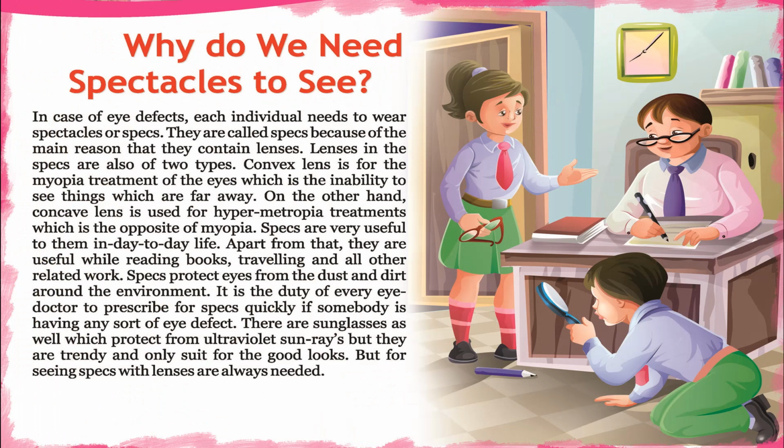Why do we need spectacles to see? In case of eye defects, each individual needs to wear spectacles or specs. They are called specs because of the main reason that they contain lenses. Lenses in the specs are also of two types. Convex lens is for the myopia treatment of the eyes, which is the inability to see things which are far away. On the other hand, concave lens is used for hypermetropia treatments, which is the opposite of myopia.